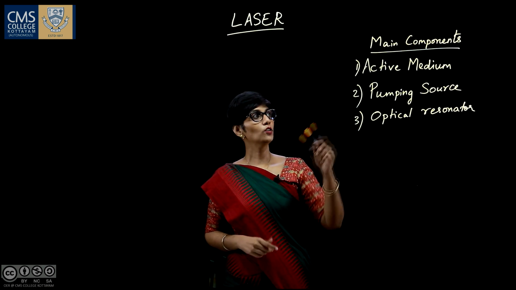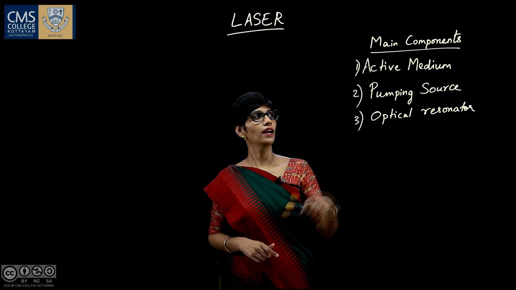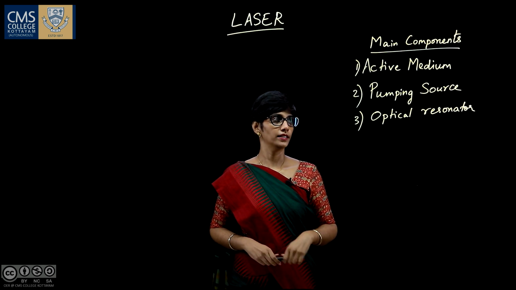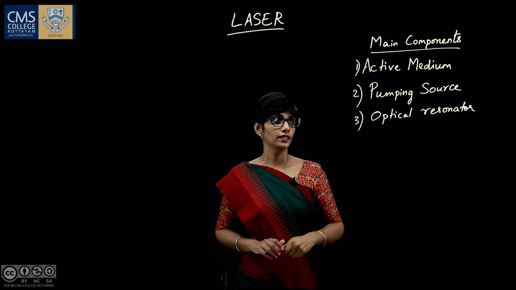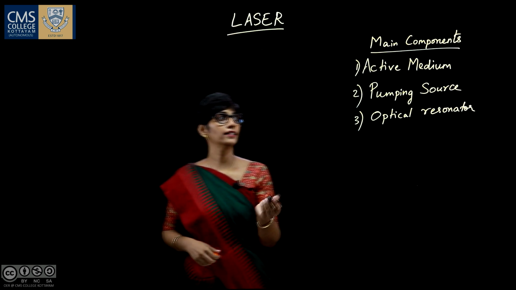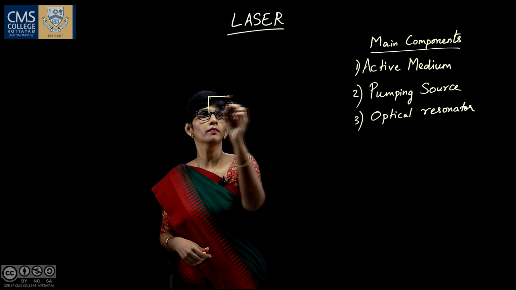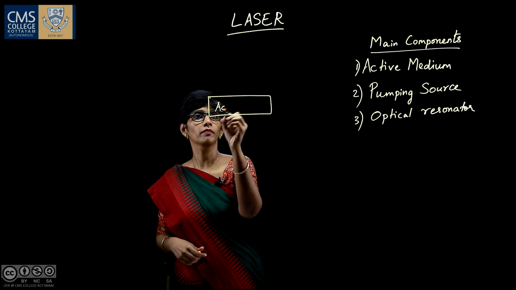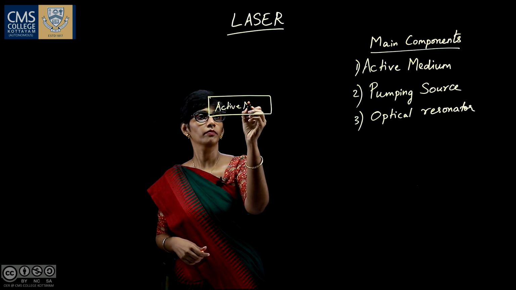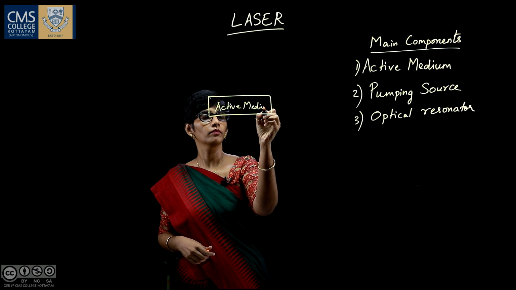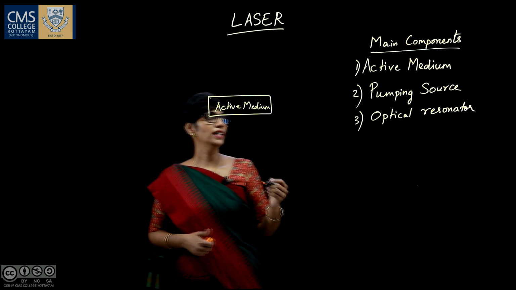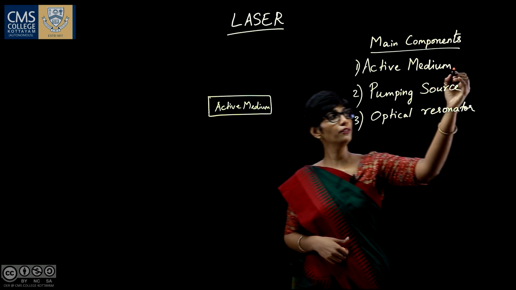There are three main components of a laser. They are the active medium, the pumping source and the optical resonator. We can see this one by one. Active medium. This active medium is also called the amplifying medium.